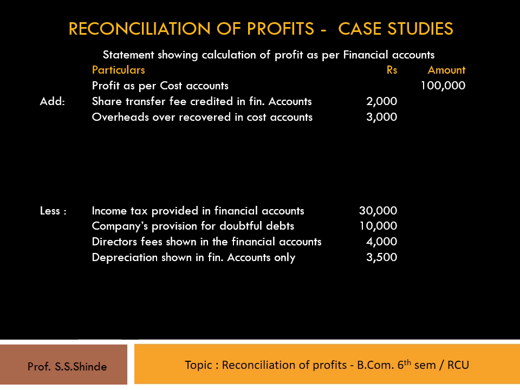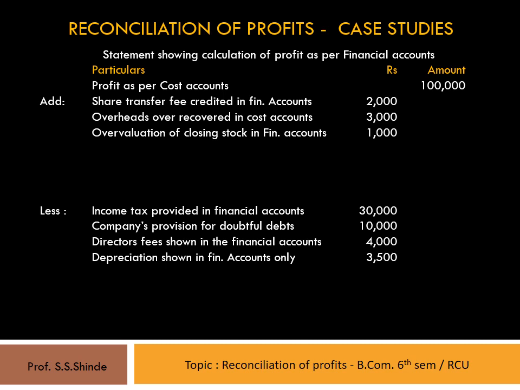Now here the valuation of closing stock as per financial account is 10,375 and as per cost accounts it is 9,375. This difference in valuation leads to less profit as per cost accounts and more profit as per financial accounts by rupees 1,000. Therefore, the amount of rupees 1,000 should be added to cost account profit and shown as overvaluation of closing stock in financial accounts, rupees 1,000.